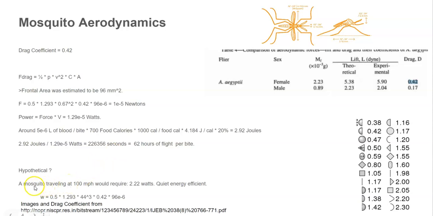This is a hypothetical: a mosquito traveling at 100 miles an hour would require how much energy? You solve, you get 2.22 watts. So that's actually very small, quite energy efficient. So perhaps there's some research we could learn there. And you could see the drag coefficient of the mosquito is 0.42, which corresponds to a shape like this, which I guess makes sense because mosquitoes are shaped kind of weirdly, and their head, or their eyes or wings or whatnot. So I guess that's reasonable to assume.